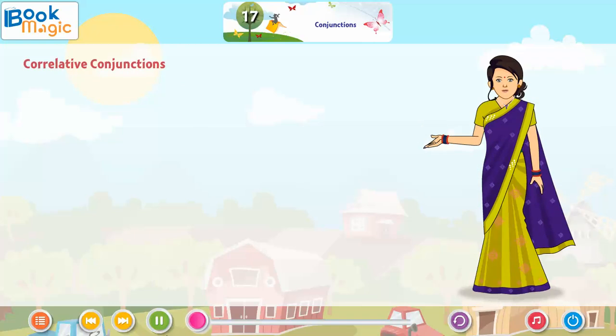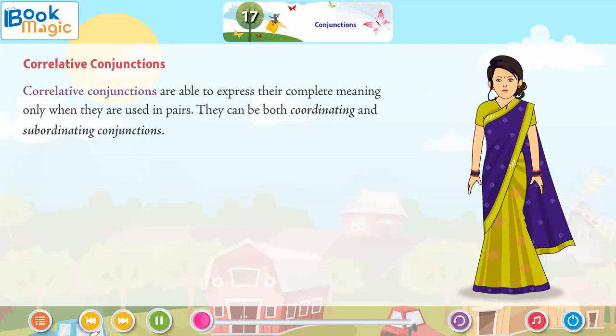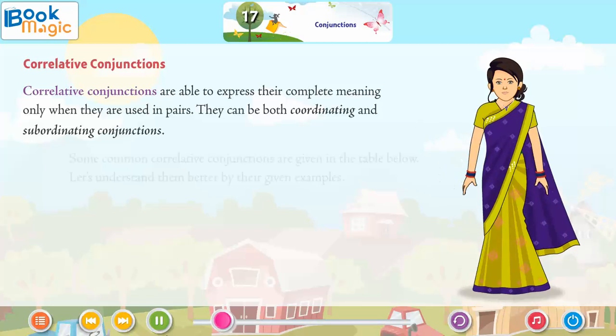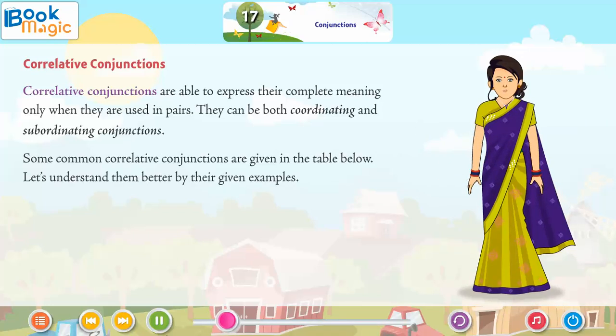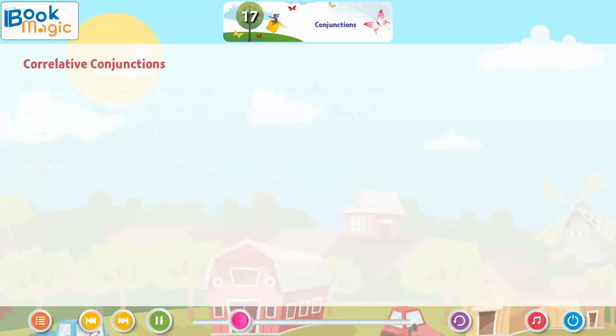Correlative conjunctions. Correlative conjunctions are able to express their complete meaning only when they are used in pairs. They can be both coordinating and subordinating conjunctions. Some common correlative conjunctions are given in the table below. Let's understand them better with the given examples.